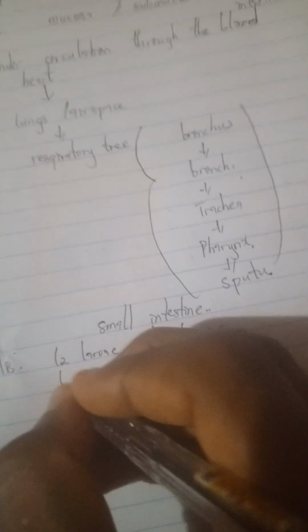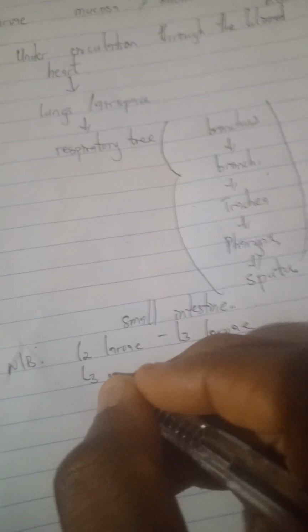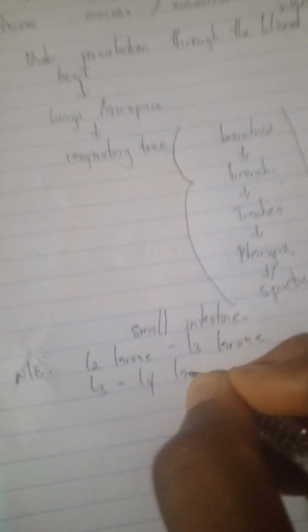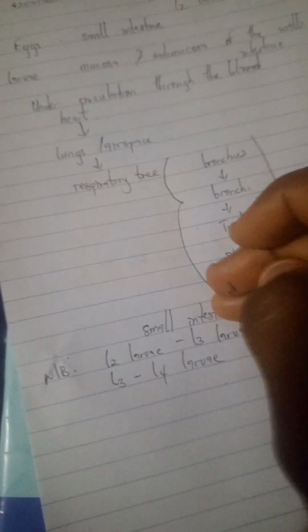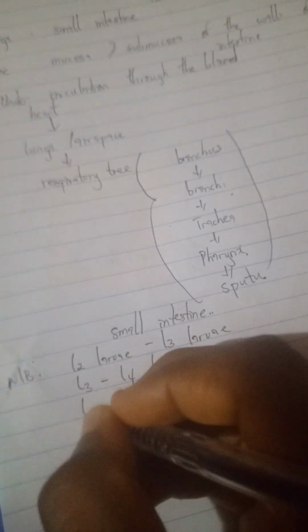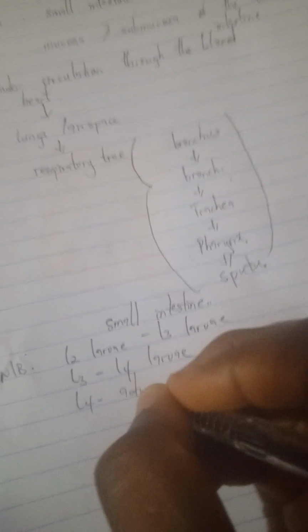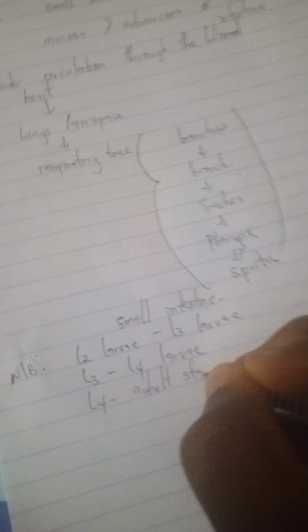Then when it gets to the respiratory tree, it will molt from L3 to L4 larva. Then when it passes through the sputum and reaches the small intestine, it will molt from L4 to adult stage.